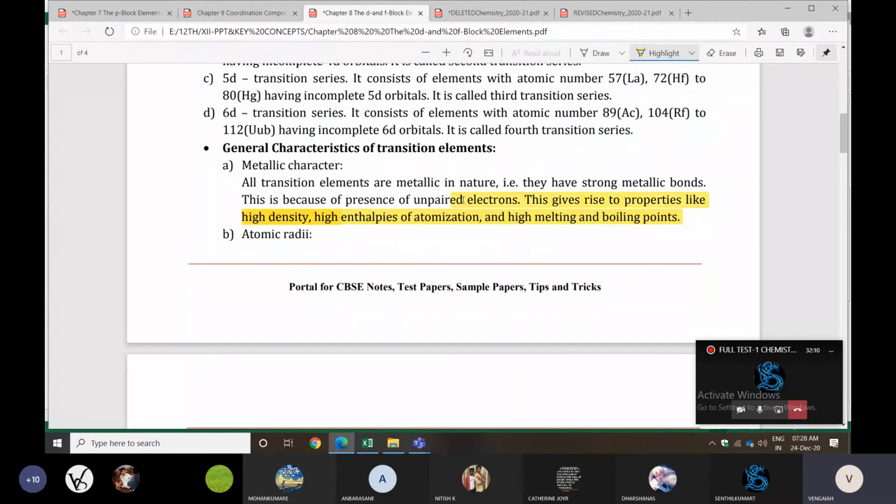What should be written in the exam is the reason for why they have a strong or weak bond, mentioned clearly.